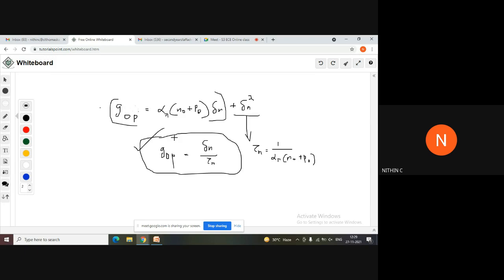So if the question mentions low level injection, then you can directly apply this one. I will give you examples in the next class, in our offline class. But this will be the expression that we'll be using in the problems.